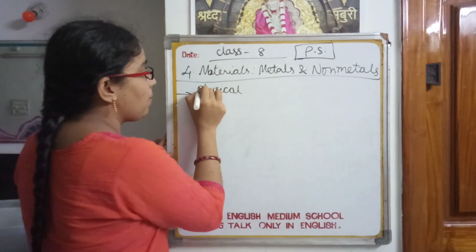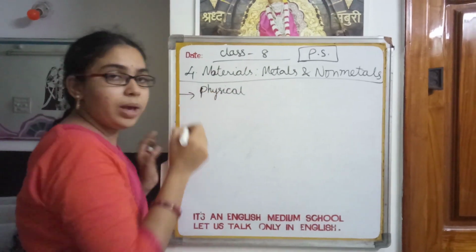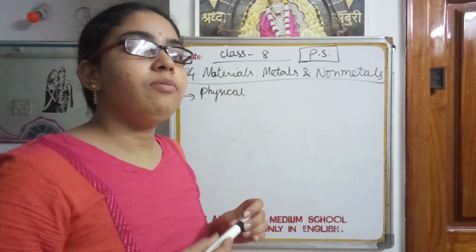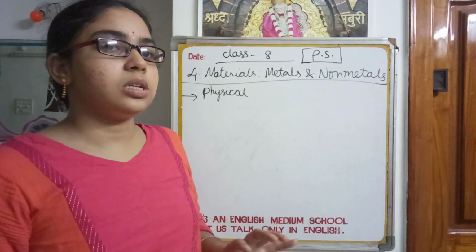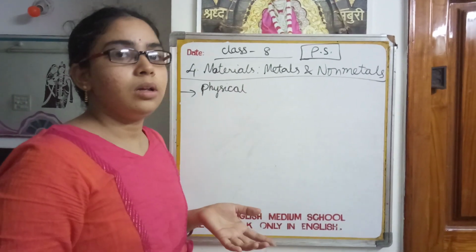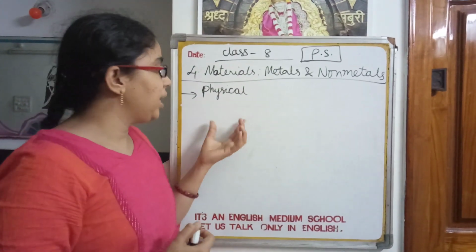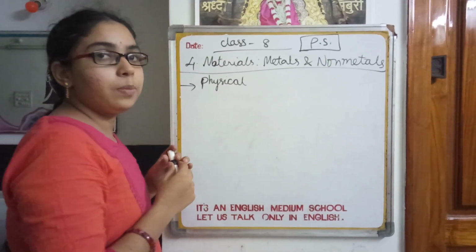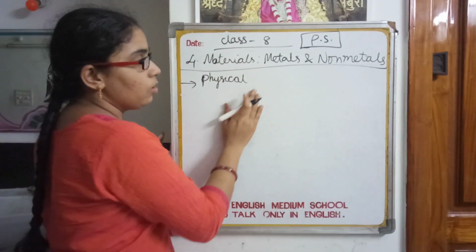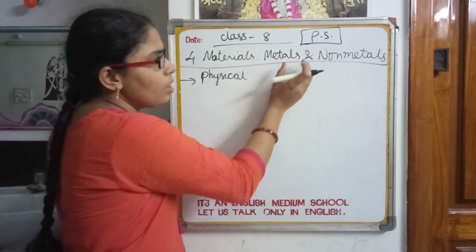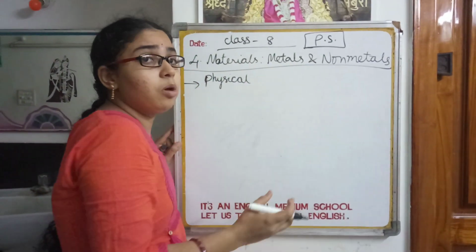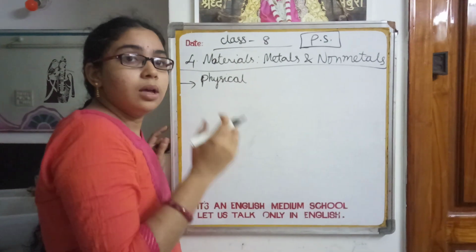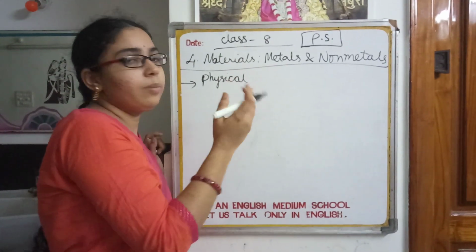Physical property means their appearance, whereas chemical property means how one substance will react with the other when it is made to react. So those are the chemical properties. These you are going to learn now. So metals can be distinguished from non-metals by knowing their physical and chemical properties.